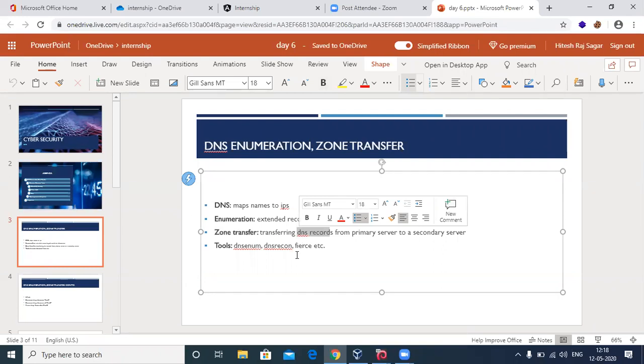You understood? Now, why is this? So would you please repeat it? Okay, from where? From the zone transfer.